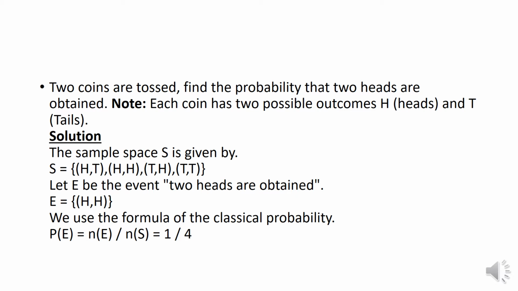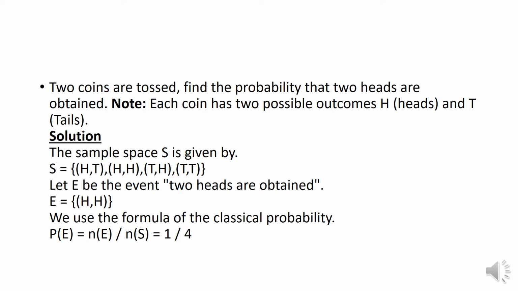2 coins are tossed. Find the probability that 2 heads are obtained. When one coin is tossed, the sample space will be very simple: head or tail. When 2 coins are tossed, the number of outcomes must be 2 to the power of 2, so we need 4 outcomes in the sample space.